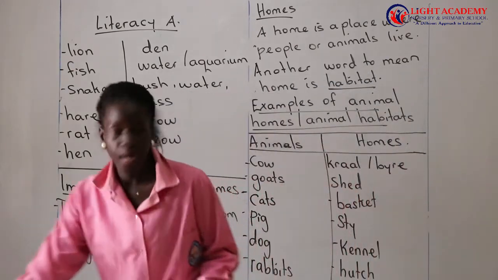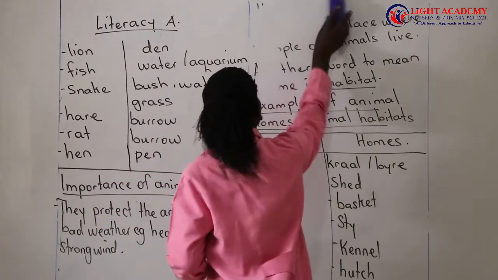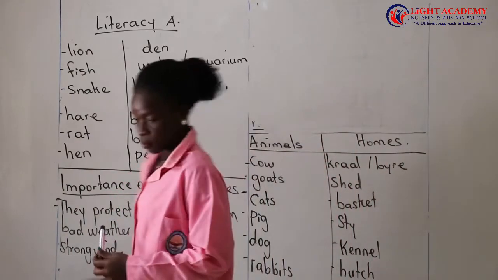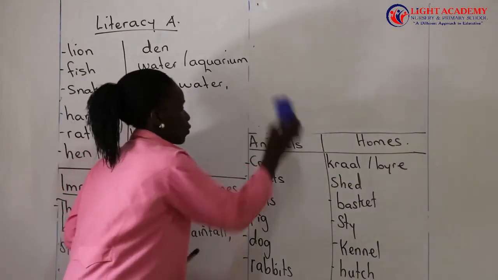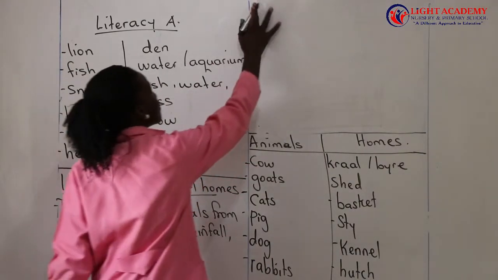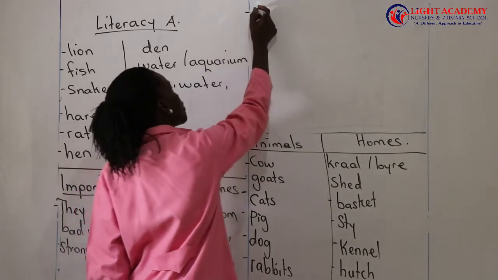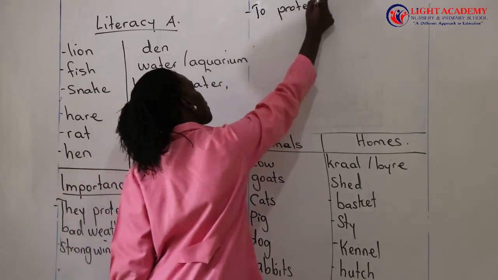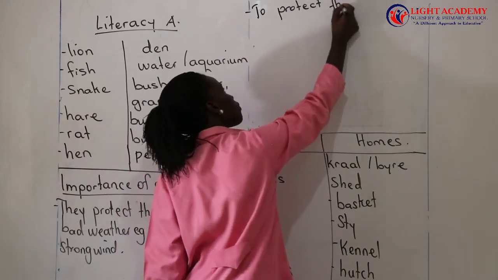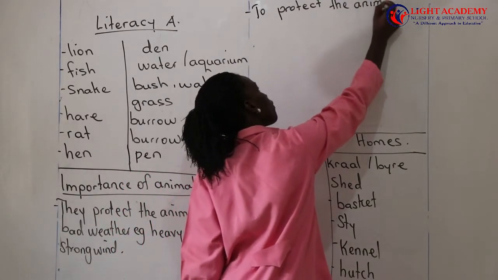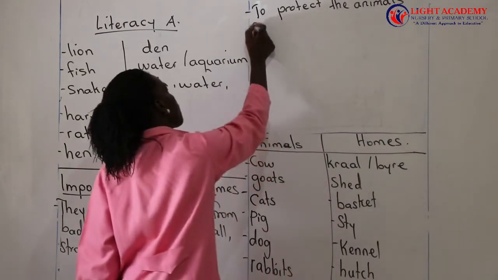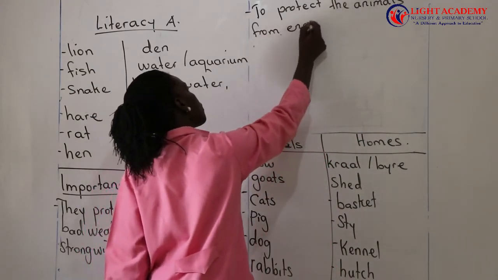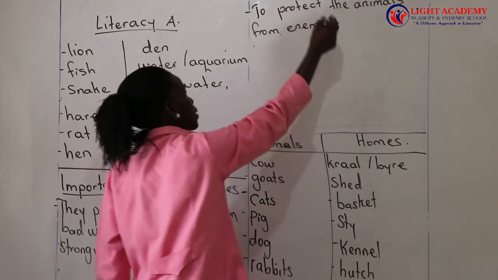And then we can also say another importance: to protect the animals from enemies.